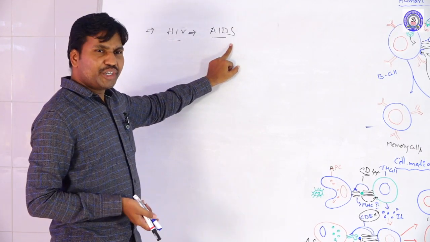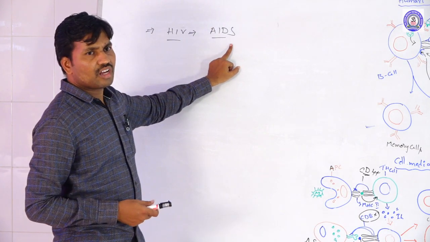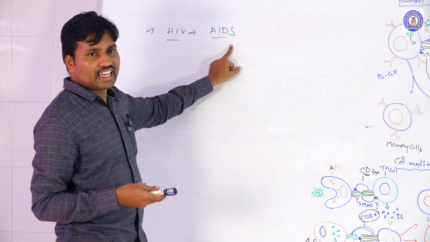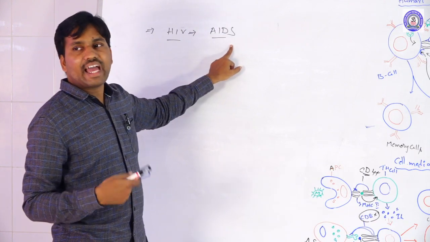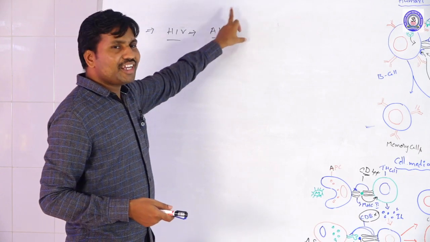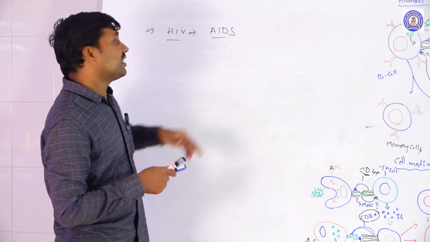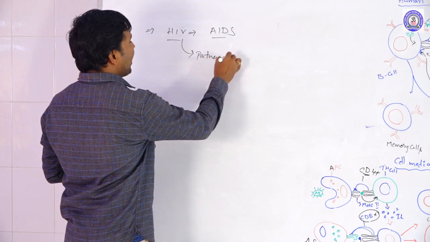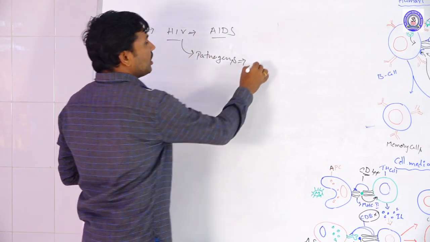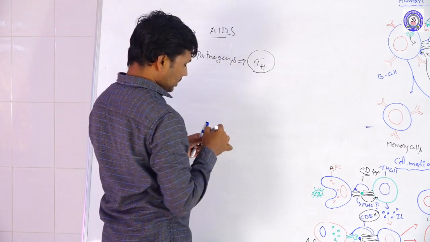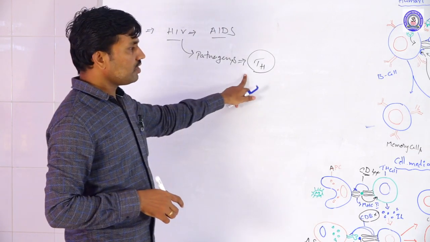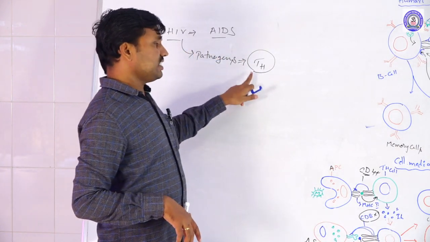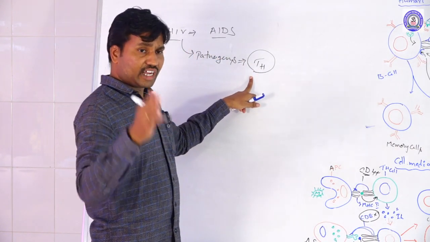So what is acquired immunity? Acquired immunity means the immune power we are getting during our lifespan, the life cycle. After birth, it comes under acquired immunity. So the acquired immunity is going to degrade here. That means the HIV molecules, these pathogens, are destroying the TH cells. Acquired immunity majorly involves the TH cells only. These TH cells are going to degrade continuously.